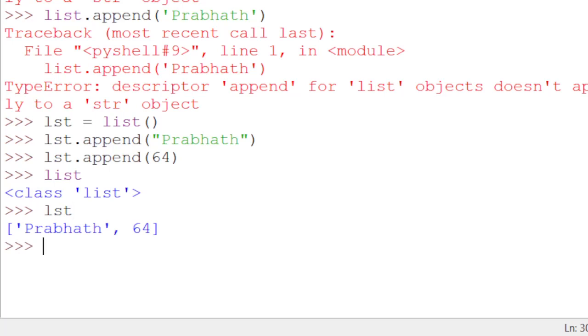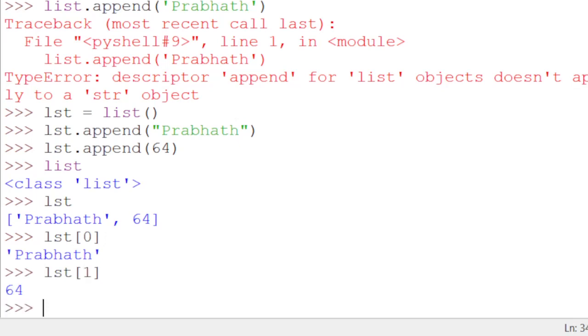Now first item of the list is Prabhat, the second one is 64. In other words, first item is with the index 0. LST[0] is Prabhat, LST[1] is 64. Now we have a list with 2 items. We can search the Prabhat through 0.